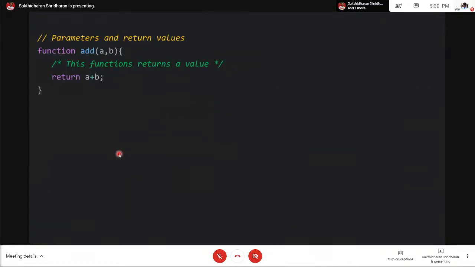Now we'll talk about adding parameters and return values. We can also pass some values to a function. So function add is equal to a comma b, and now you can return a plus b. What happens is it takes two values as input, and then it adds and returns the value. That's similar to C++, but here you don't specify any return type. You need not specify.